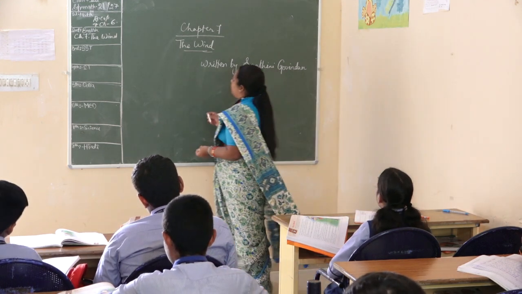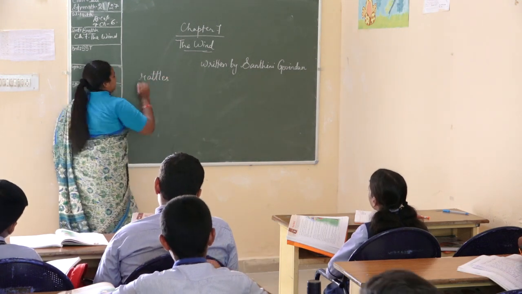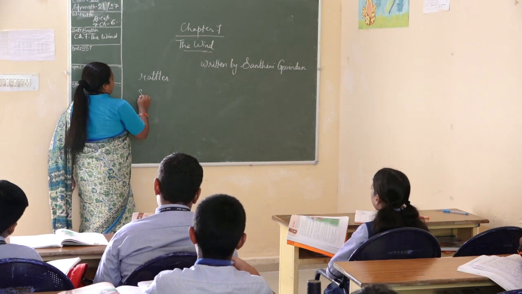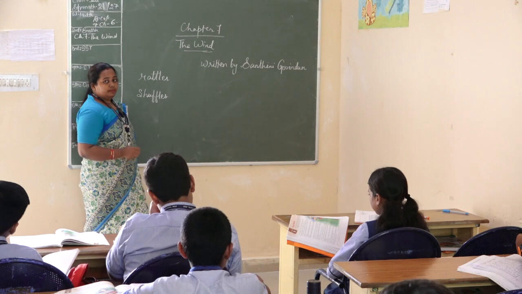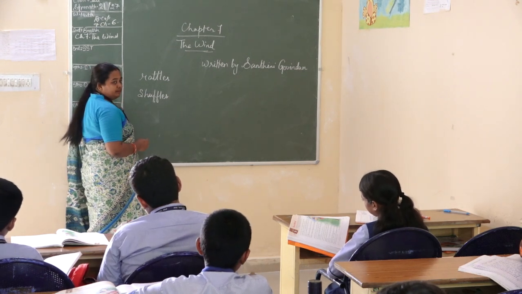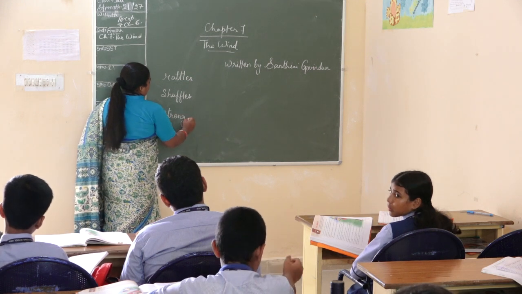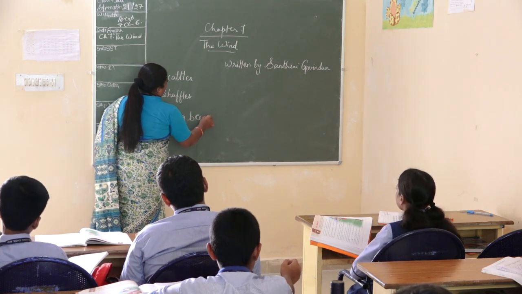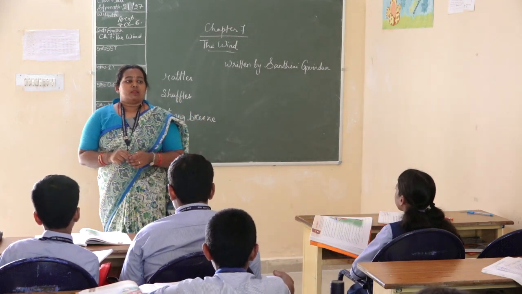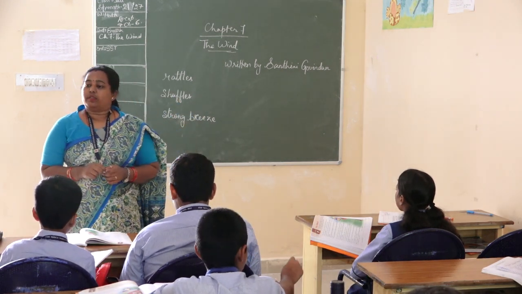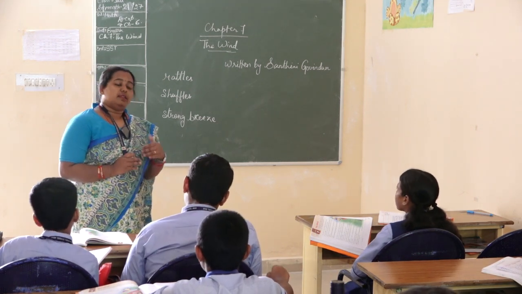Clear? So we can describe wind as it rattles. Clear? Then it shuffles. Then anything else? Strong breeze. So now in this, the poet, that is Santhini Govindan, she is describing, she is comparing the wind with